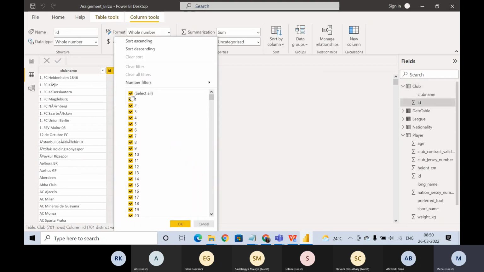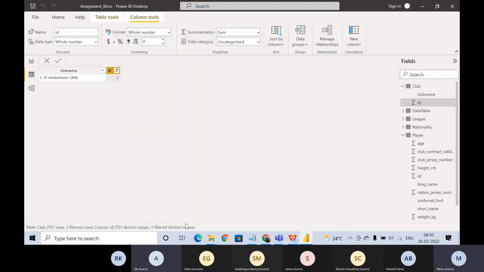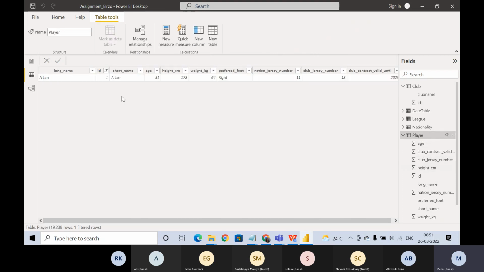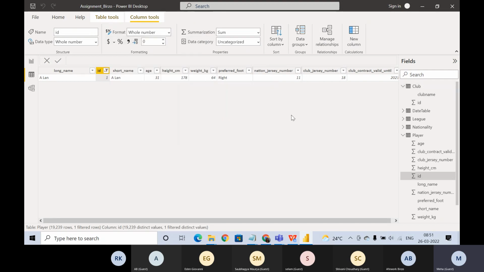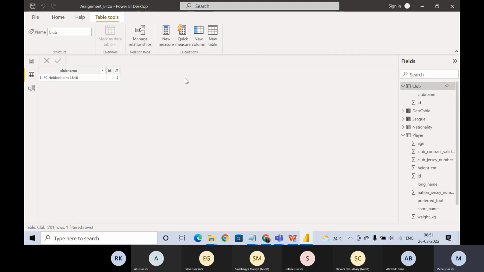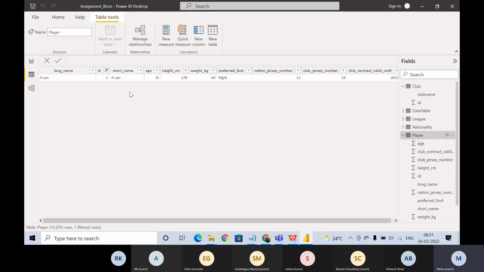In this case, it will work. I think that's how they have given. So what will happen? We have like merging. Club ID is getting merged to player ID. That's why it will work. It will pick this particular ID, ALAN, whatever his is, and it will assign this club name to the player.